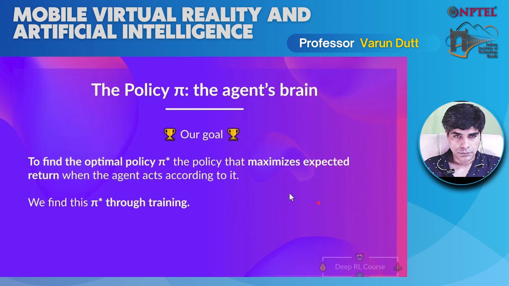This policy is a function we want to learn, and our goal is to find the optimal policy. It means the policy that maximizes the expected return when the agent acts according to it. And the question we can ask is, how do we find this optimal policy? In fact, we find this optimal policy through training.